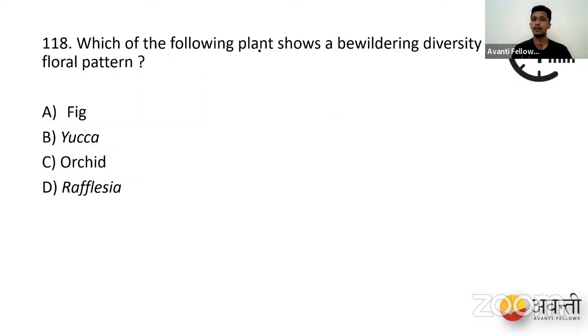Which of the following plants show a bewildering diversity of floral pattern? We have the options fig, yucca, orchid, and rafflesia. I'm going to relaunch the poll. Let's see if you have got the right option.